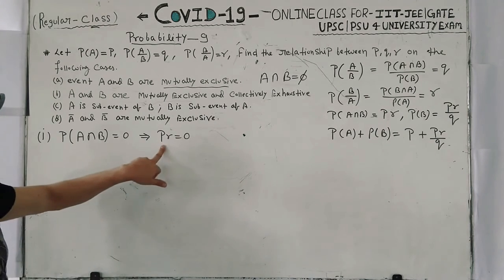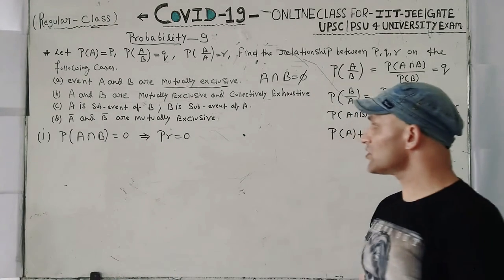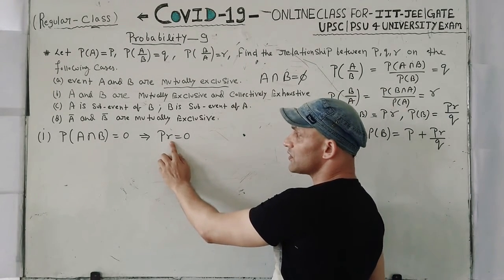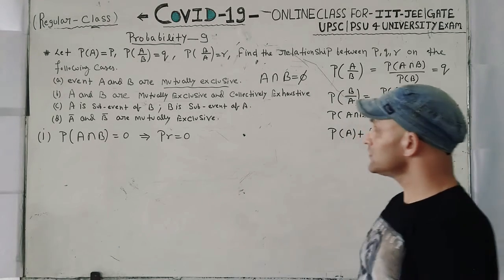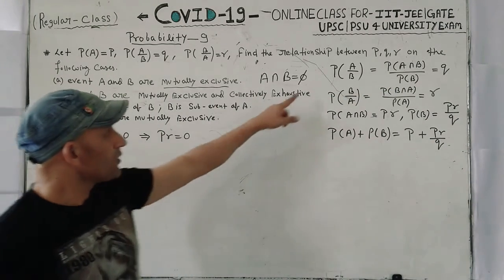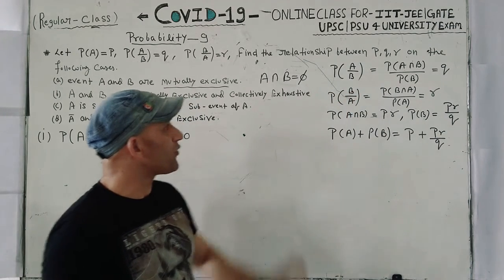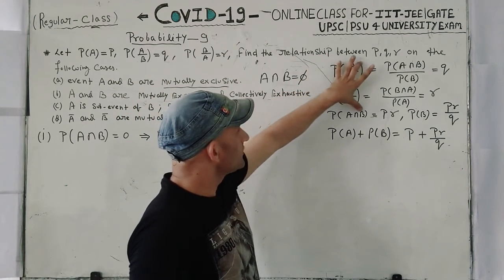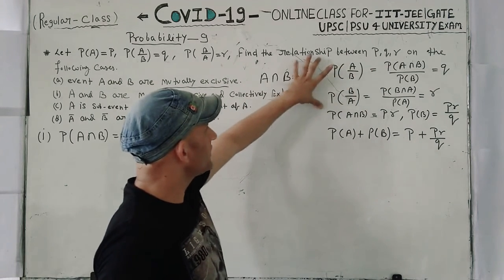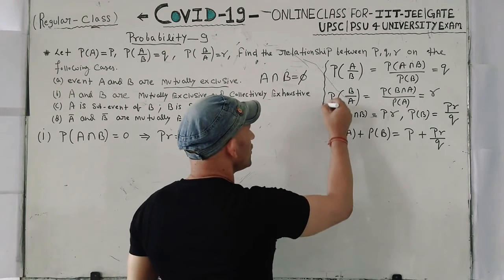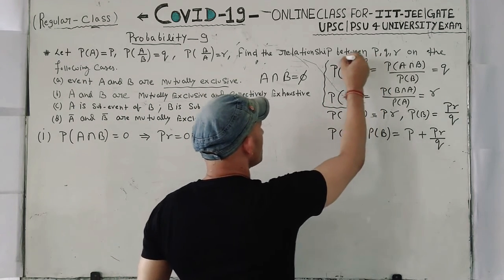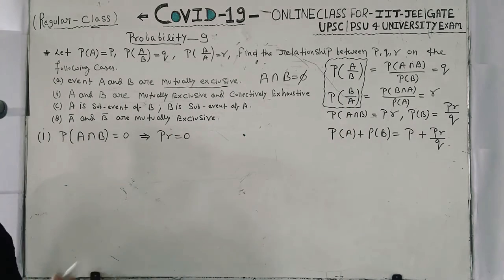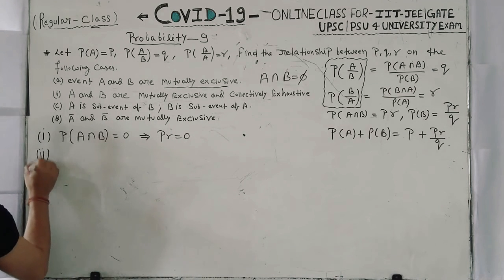Now here we are not getting any conclusion, because the product of two values is equal to 0. I don't know whether either this is 0, or this is 0, or both are 0. The second one, you must remember, probability of A upon B and probability of B upon A. In this condition, what will be the expected answer for such types of cases? You have to also think about it. We will talk after some time. So we are not getting any conclusion here.